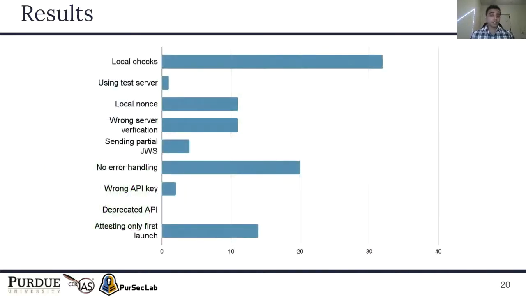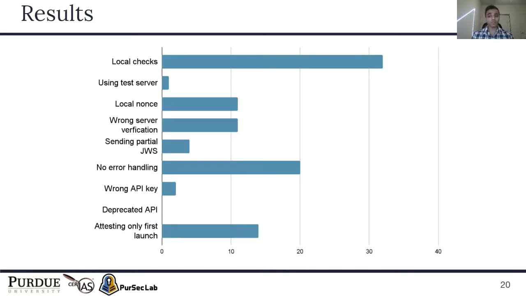So this graph shows the distribution of misuses that we found in the applications. As you can see, the most frequent misuse was local checks. That corresponds to applications performing verification of the JWS within the app instead of sending it to the server. The second most common was no error handling.